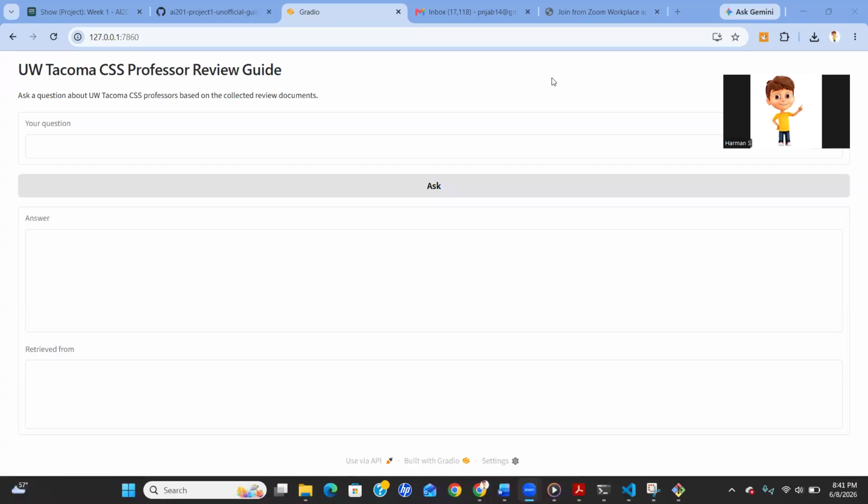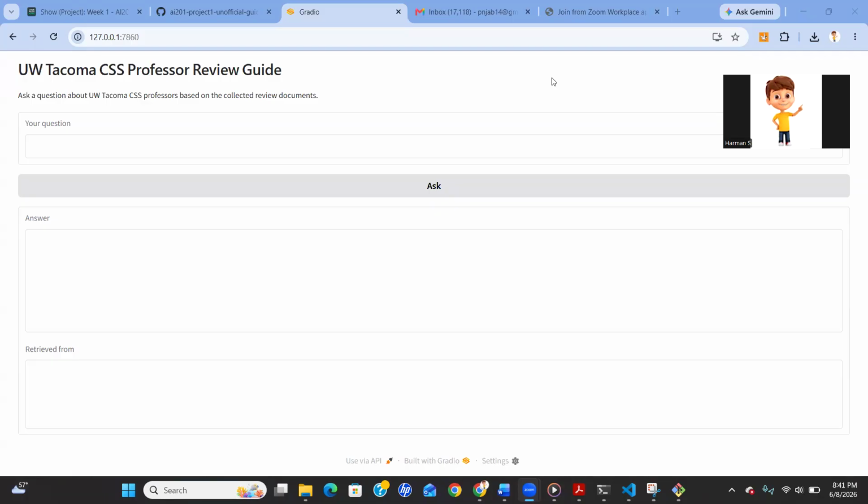Hello, my name is Harman Sindhu, and this is my project one, the unofficial guide. For this project, I built a RAG system which focused on Tacoma Computer Science and Systems professor reviews. The purpose of the project is to help students find information about professors based on student experience and reviews.